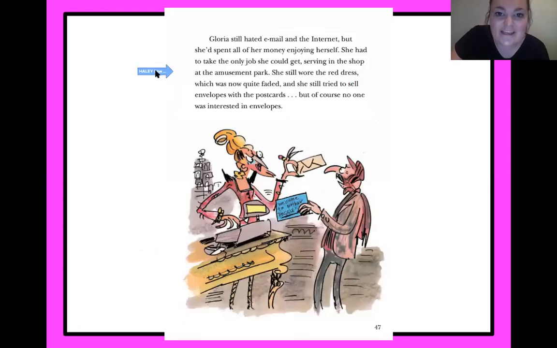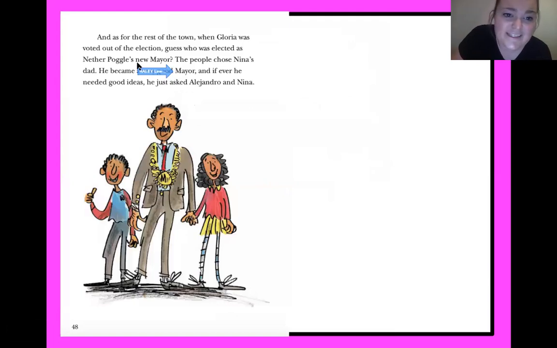Gloria still hated email and the internet, but she'd spent all of her money enjoying herself. She had to take the only job she could get, serving in the shop at the amusement park. She still wore the red dress, which was now quite faded, and she still tried to sell envelopes with the postcards. But of course, no one was interested in envelopes. And as for the rest of the town, when Gloria was voted out of the election, guess who was elected as Nether Poggle's new mayor?